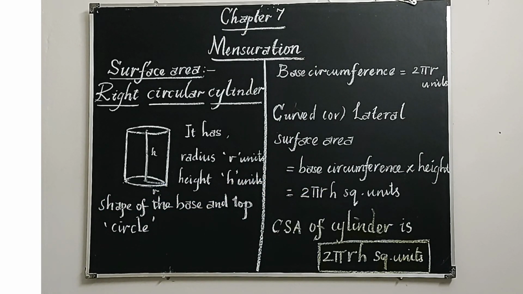Normally area should be mentioned in what units? Square units. So children, we understand how to get the lateral surface area and curved surface area. Curved surface area, lateral surface area of a cylinder is equal to base circumference multiplied by its height, which is equal to 2 pi r h square units.